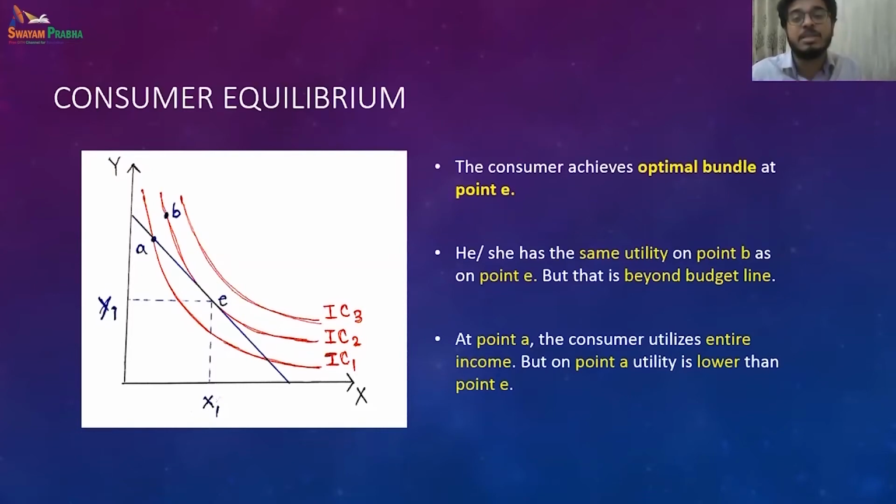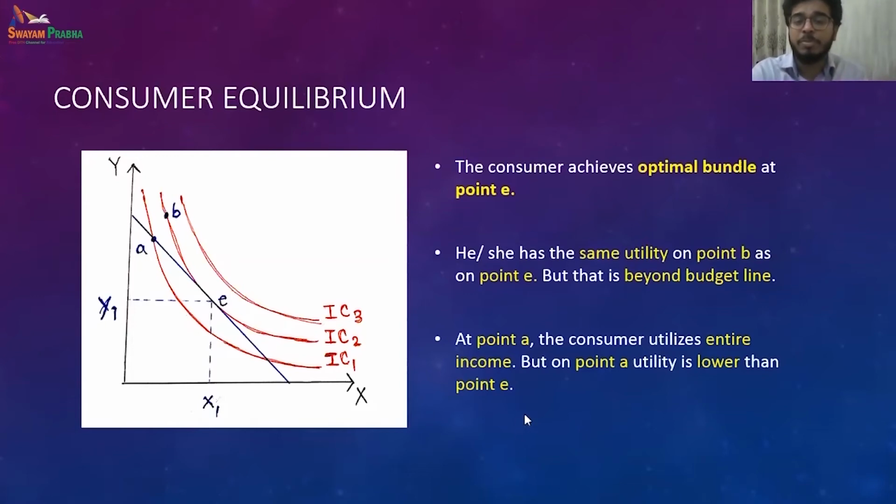So E, which is nothing but the tangent between one indifference curve and the budget line, is my equilibrium point. It gives me the optimal combination of two commodities, X and Y, Rasgulla, Gulab Jamun, apple, orange, whatever. That will give me the best combination of these two commodities. This is how we can gain satisfaction.